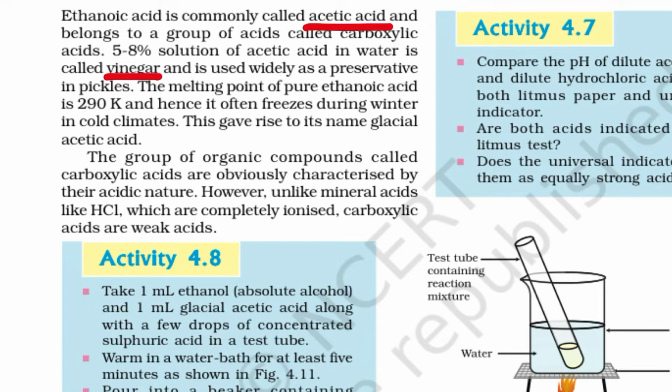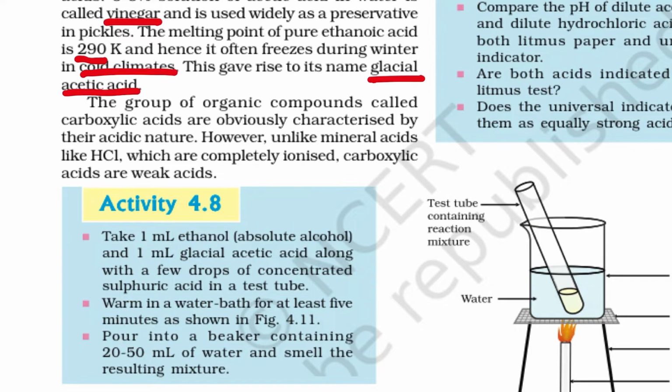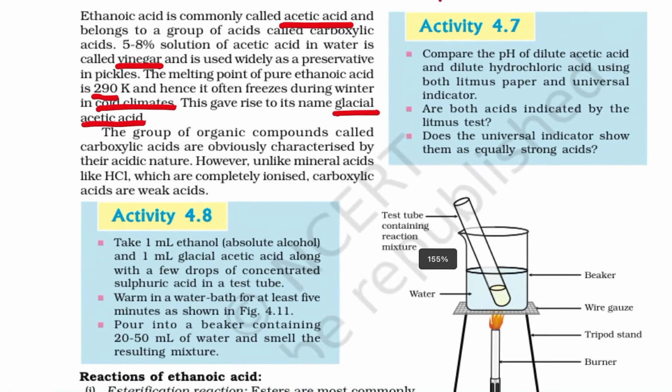The melting point of pure ethanoic acid is 290 Kelvin and its boiling point is 391 Kelvin. Hence it often freezes during the winter cold climate, and so it is also known as glacial acetic acid. The group of organic compounds called carboxylic acids are characterized by acidic nature. So all acidic characters can be observed here.